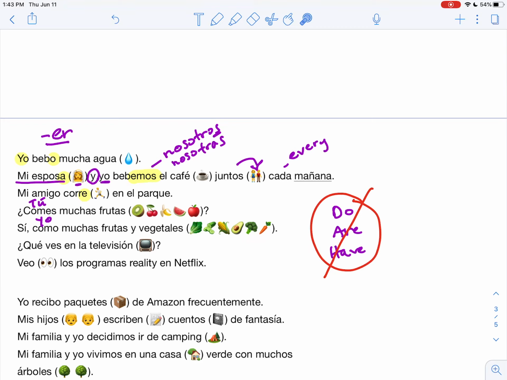y los vegetales. ¿Qué ves en la televisión? You see an ES here. So can you tell who the person is for the pronoun? That's right, it's tú. ¿Qué ves en la televisión? Veo los programas reality en Netflix.